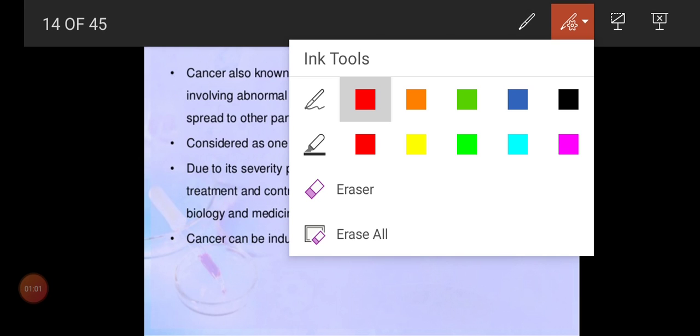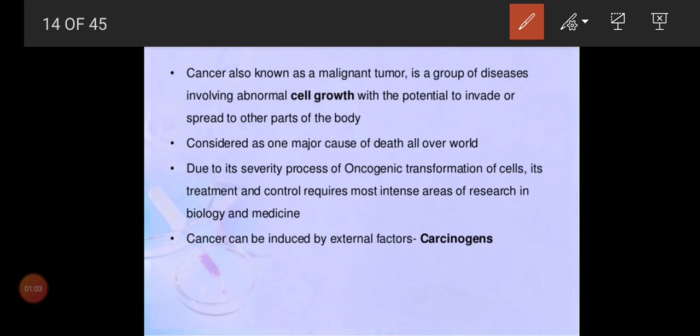I gave the introduction regarding cancer, and cancer is also known as malignant tumor. So, what do you mean by malignant tumor, children? Malignant tumor means it is formed, multiplies or proliferates, and starts to spread from one area to another area. That we can call a malignant tumor.